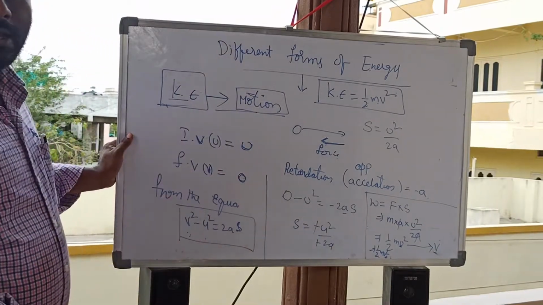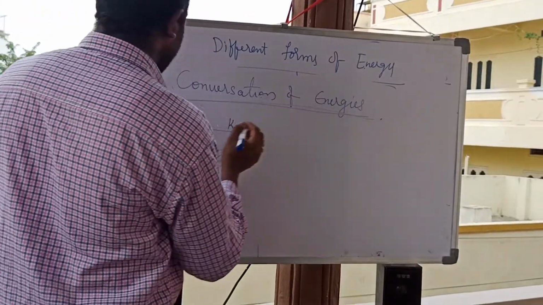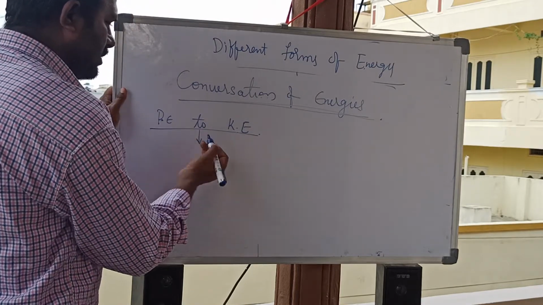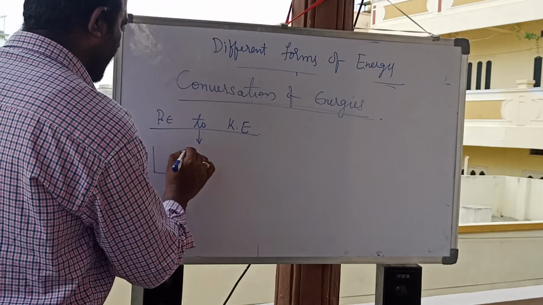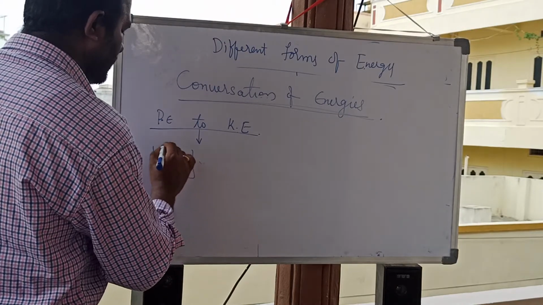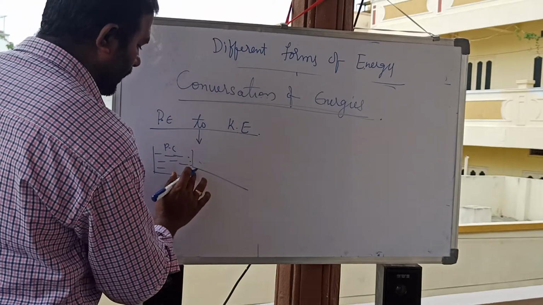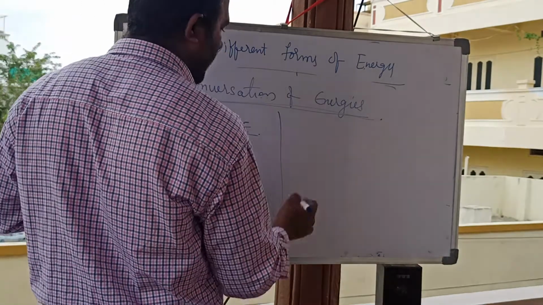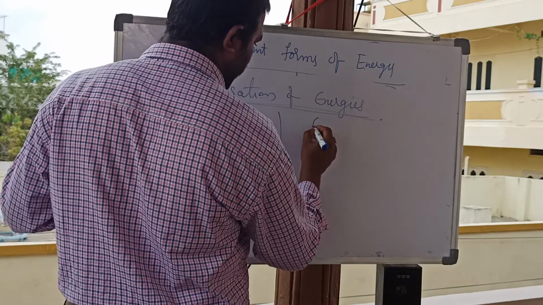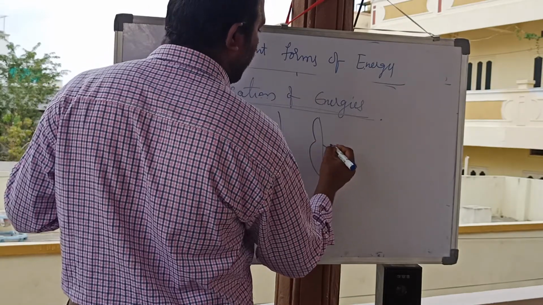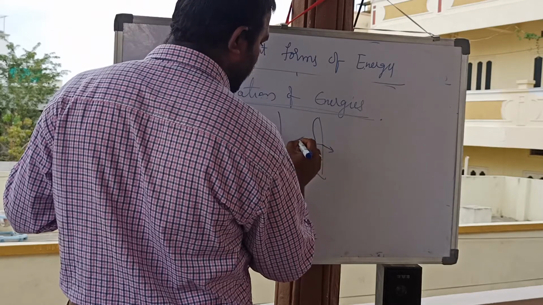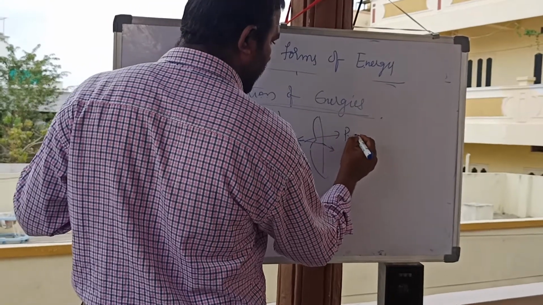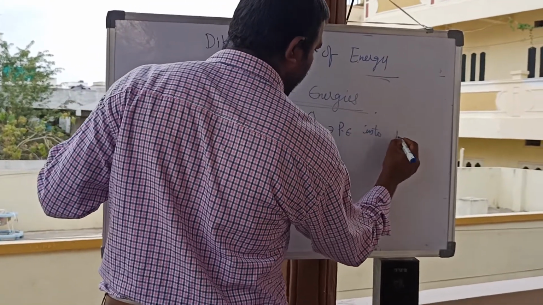This is about the conservation of energy, changing potential energy into kinetic energy. There are many examples of potential energy becoming kinetic energy. Suppose water in a dam is stored; it has potential energy. Once you open the gates, water starts flowing, and the flowing water has kinetic energy. Also a stretched bow: when you stretch the bow, it gives this stretching energy to the arrow, and the stretched bow converts potential energy into kinetic energy.